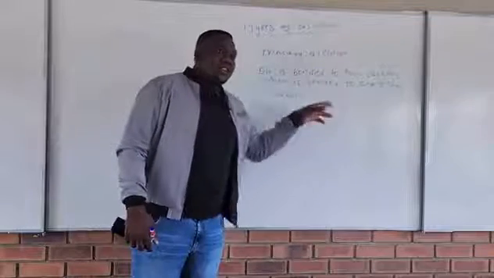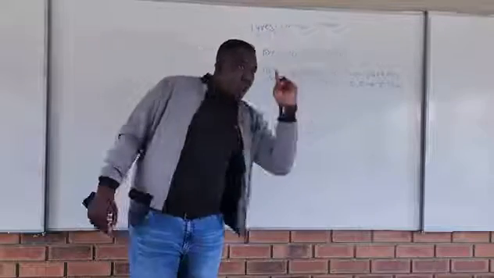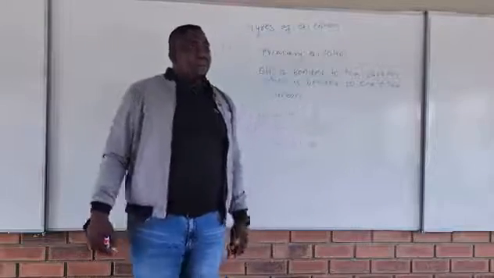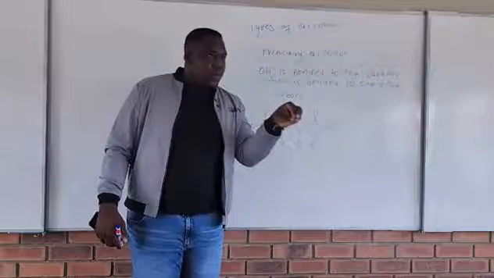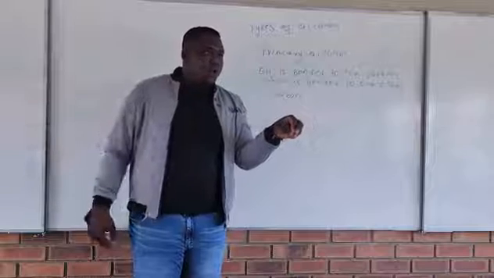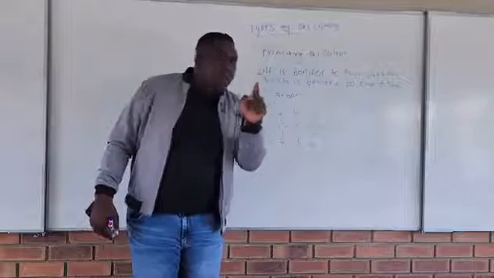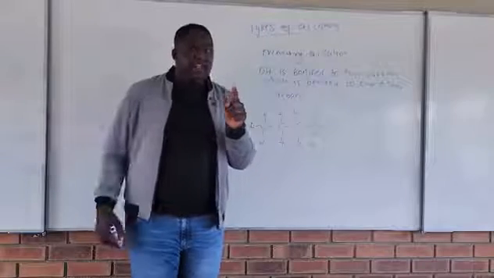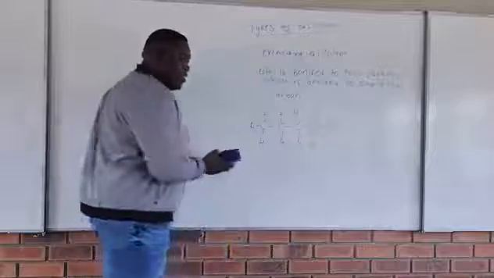Primary alcohol: OH is bonded to a carbon which is bonded to one carbon. The word one is very important. Nibo is dating someone who is already dating one person. That is what is happening.